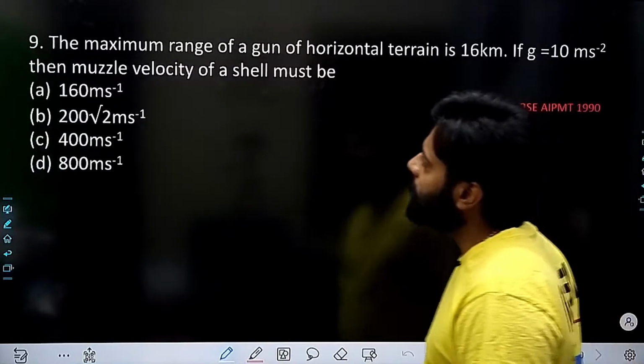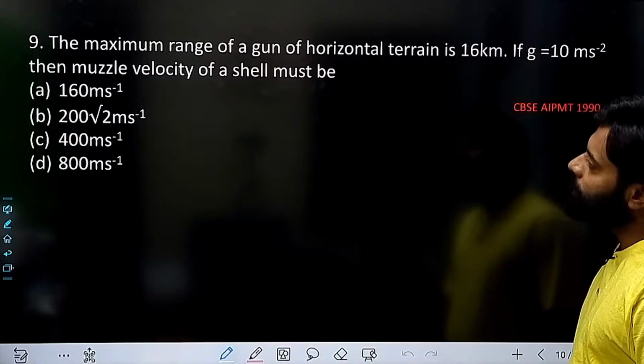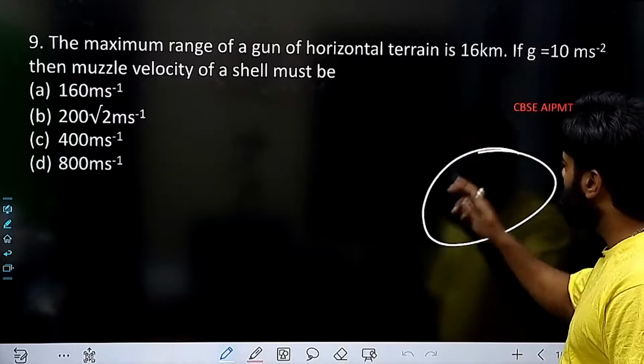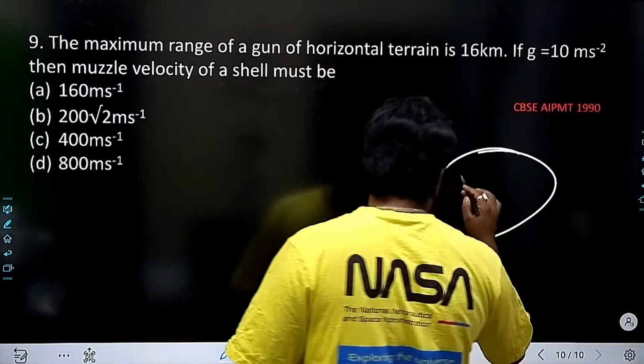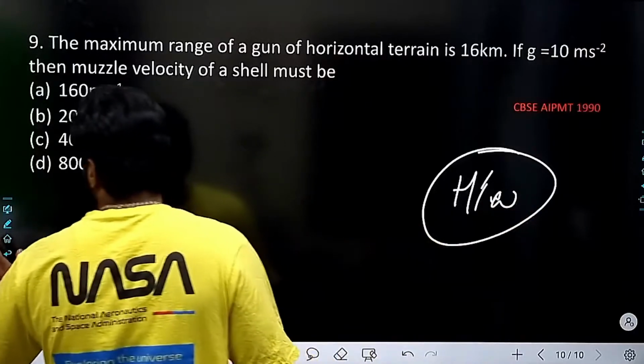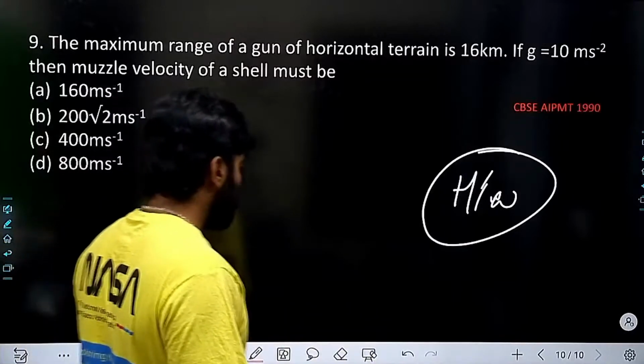Next question is, the maximum range of a gun for a horizontal terminal is 16, if g is equal to that, the muzzle speed of a shell must be. This question is from Newton's laws of motion. So this will be homework for you, and we will be doing this in our next lecture, right?